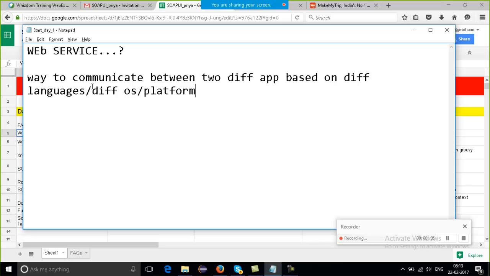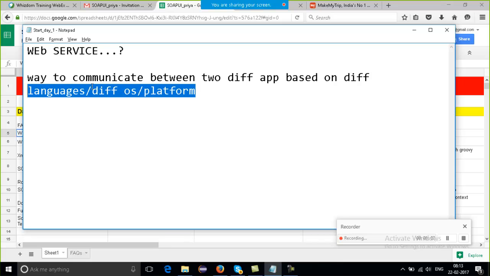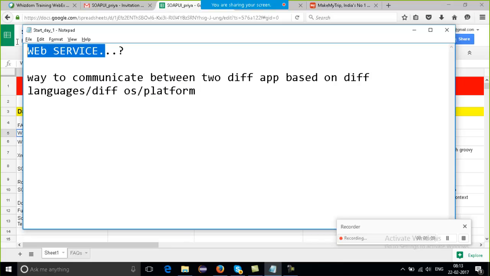So if they are different and want to communicate, this thing is possible, and this thing we call a web service.